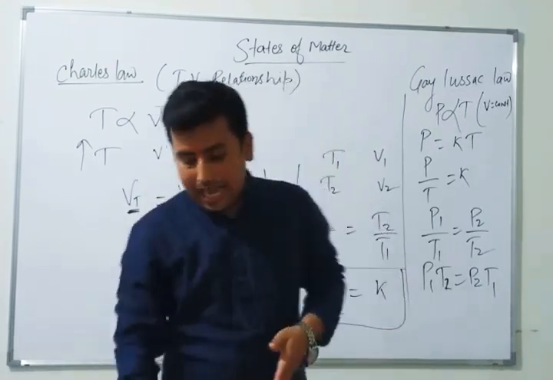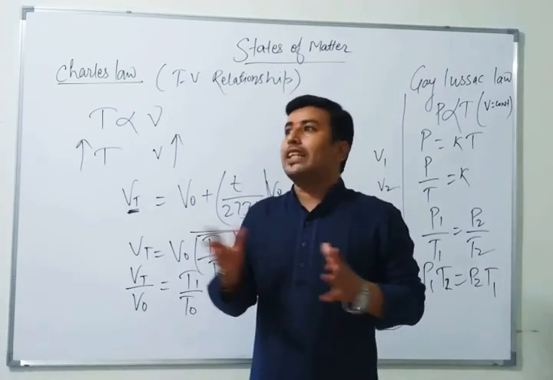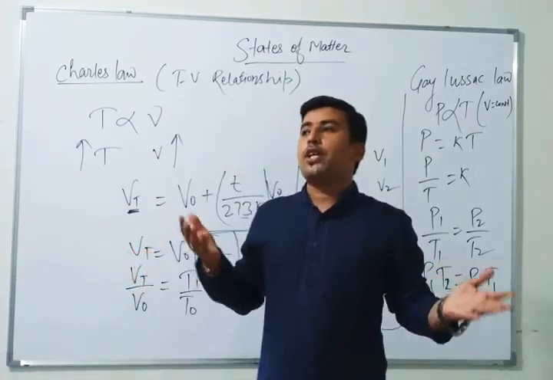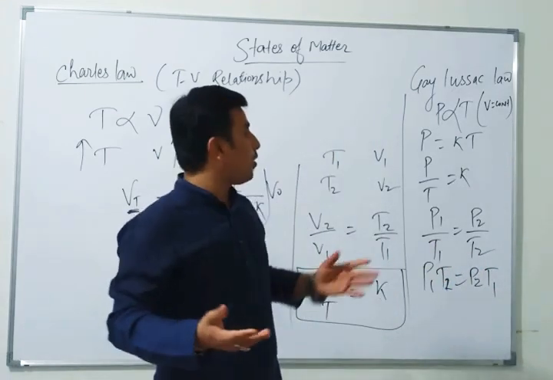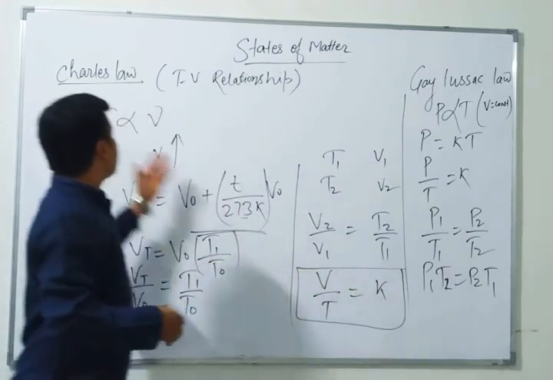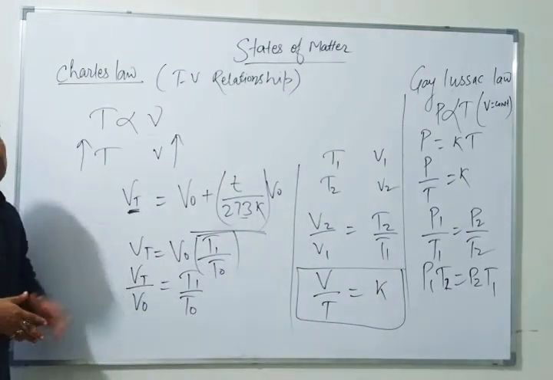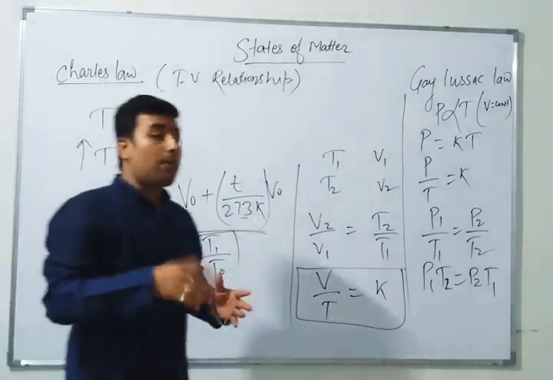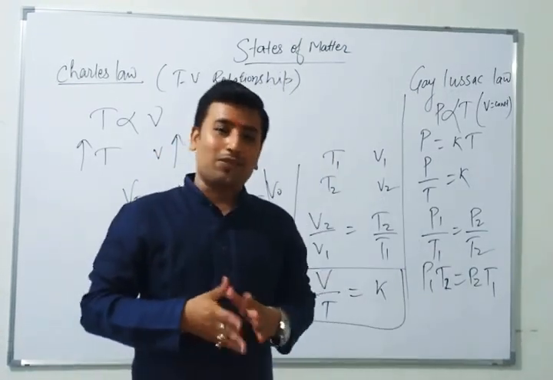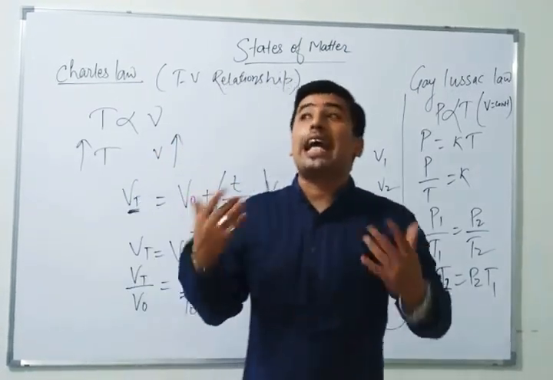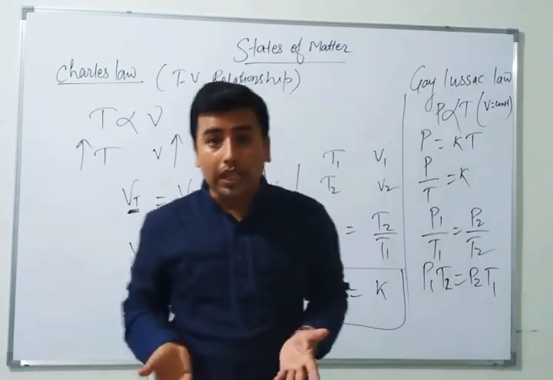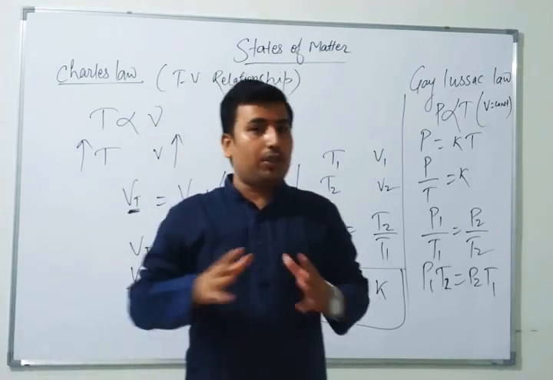As you find examples, you will get the concept. In this pressure and temperature law, the volume remains constant, it was Gay-Lussac law. The temperature-volume relation was given by Charles. Whenever you are building any concept, how this constant came, how this proportionality came, this example must be in your mind.